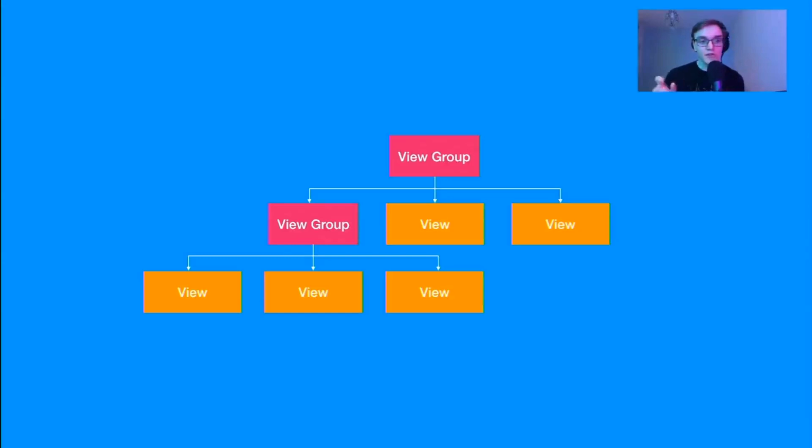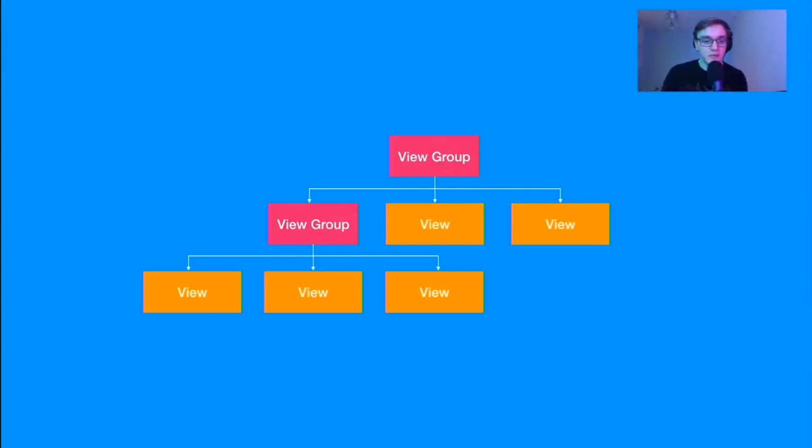And then we've got a view group, which can also be referred to as a layout. These contain the views, right? And hold them together and tell them how to lay out. So, for example, if you've got 4 text boxes, you might want those all in a line. You might want those in a square, right? And a view group lets you define that.